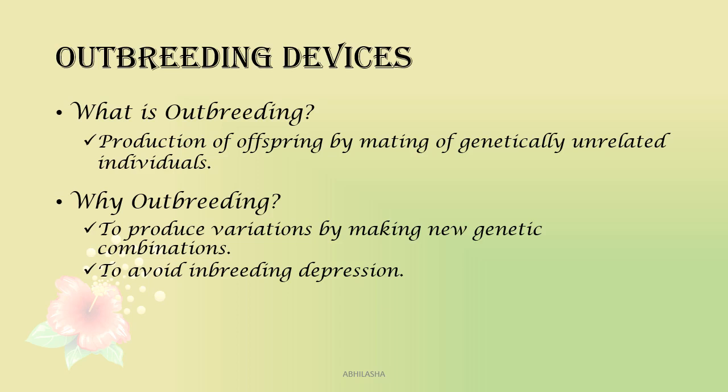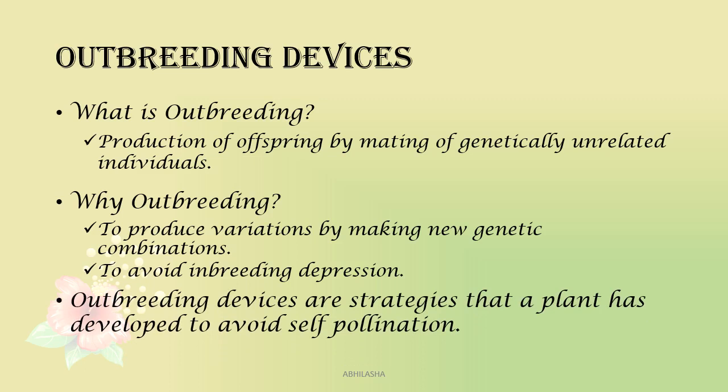Inbreeding depression means loss of vigor or decrease in good qualities due to continuous self-pollination or continuous inbreeding. So unless pollen and ovule are from different plants, no variations can be produced. Now, even if a plant has bisexual flowers, outbreeding can be managed by using certain techniques known as outbreeding devices.